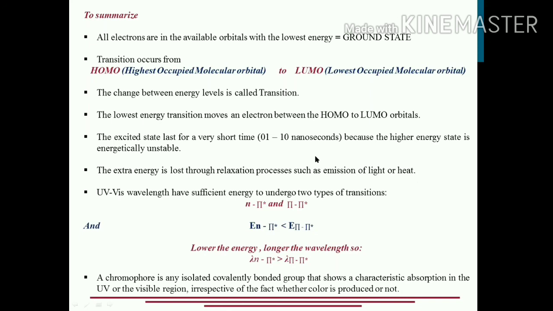And we know that a chromophore is any isolated covalently bonded group which shows characteristic absorption in the UV visible part of the radiation, although color may or may not be produced as well. That's all for the UV visible spectroscopy as of now.